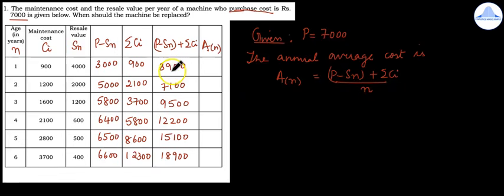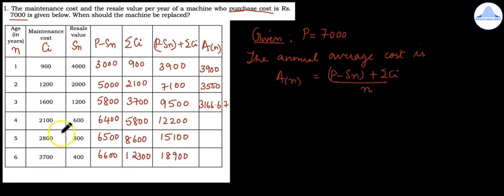So take the value 3,900 divided by 1. So it is 3,900. Next 7,100 divided by 2 is 3,550. Next is 9,500 divided by 3. So is 3166.67.